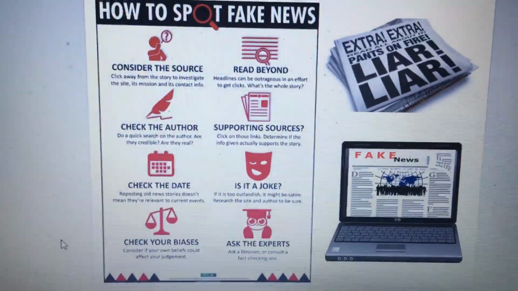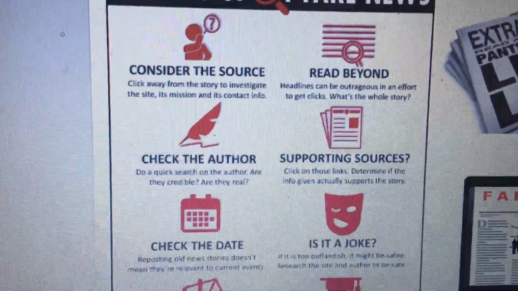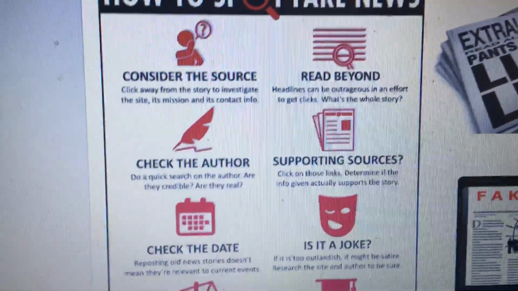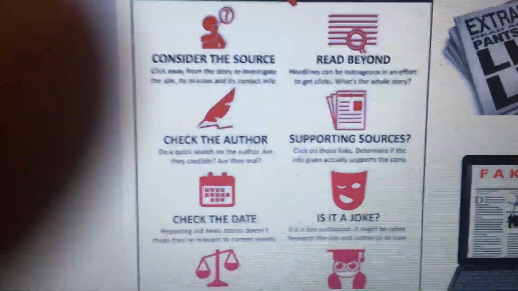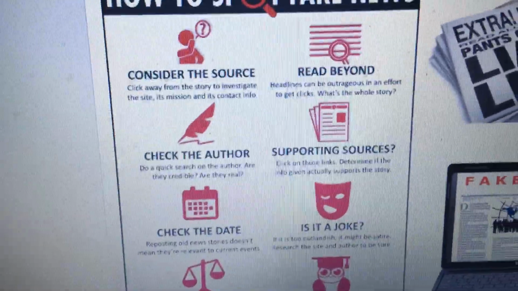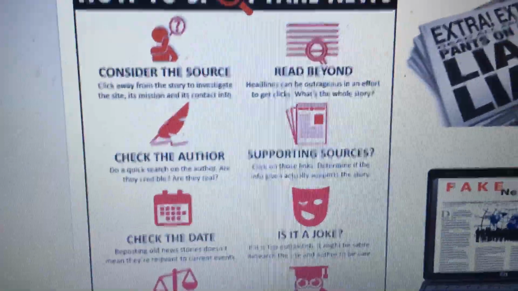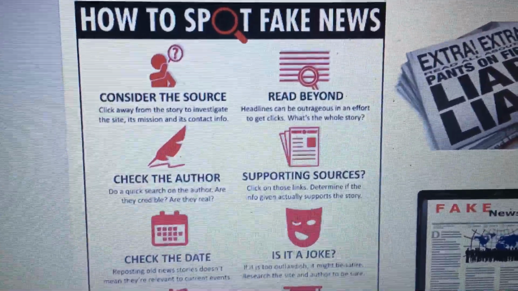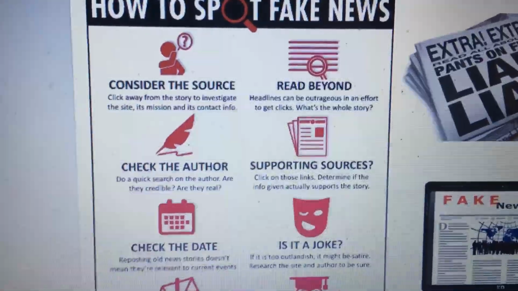Another infographic. So you're going to look at things considering the source. Click away from the story to investigate the site. You want to look at their About Us section or their contact information, and you're going to be reading an article about that next week to show you some of the tricks that these sources do, because we're getting okay at spotting fake news a little easier than we did in the past, but it's still not perfect.